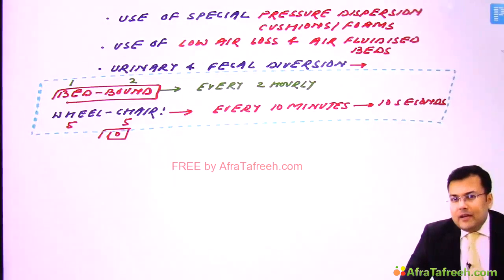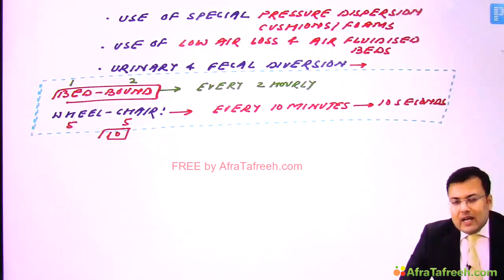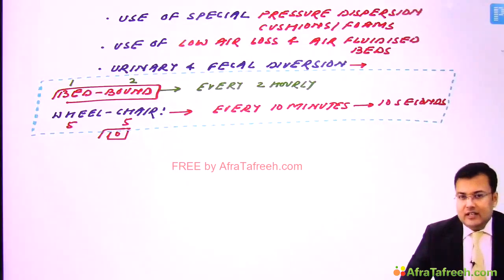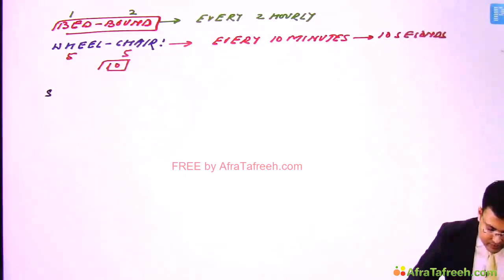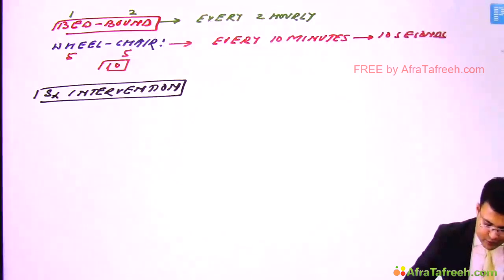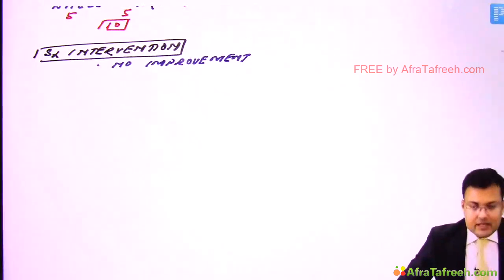Now see, if there is no improvement after conservative management, in those cases we have to go for surgical intervention in patients of pressure sore. So generally in which patients do we go for surgical intervention? If there is no improvement after conservative management. Clear?